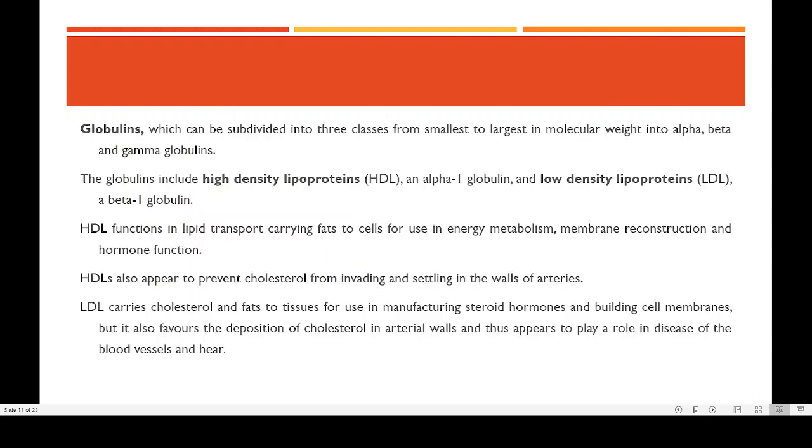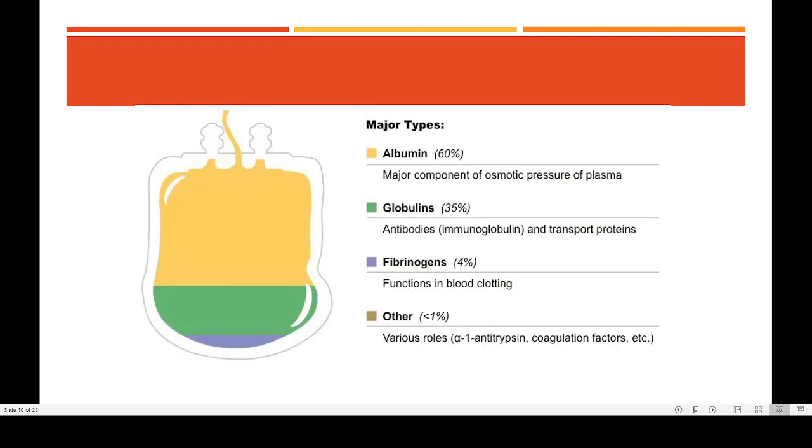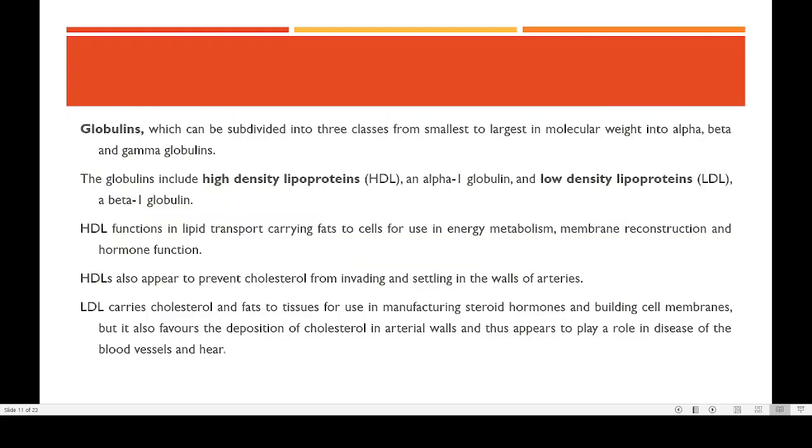Then second is the globulin. Earlier we have seen that the globulin has an important function, primarily acting as antibodies and also in the transport of protein. So globulins can be subdivided into alpha, beta and gamma globulin. And of that there is a type of globulin known as HDL or high density lipoprotein, an alpha 1 globulin, then low density lipoprotein, a beta 1 globulin. So there are three types, alpha, beta and gamma. And under this category we are again dividing the globulin into different types, HDL or high density lipoprotein and low density lipoprotein.